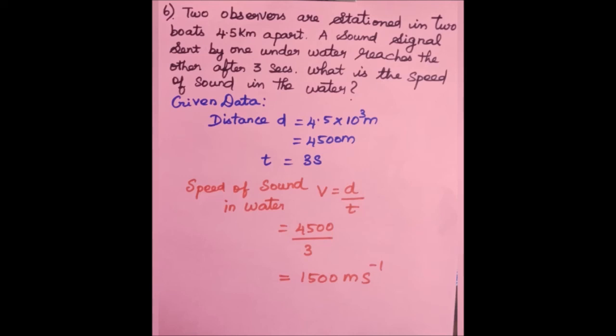D and t are given. You have to calculate the speed of sound in water. We know that velocity equal to distance travelled by time. Here the signal is only sent, not received back. So distance is simply d, not 2d. Therefore v equal to d by t. Substitute the data and get the answer as 1500 meter per second.